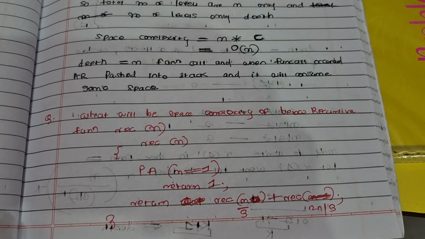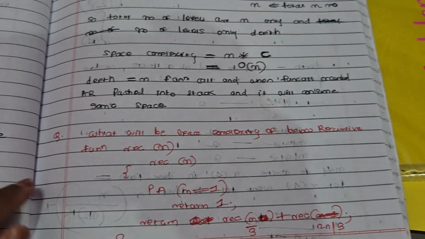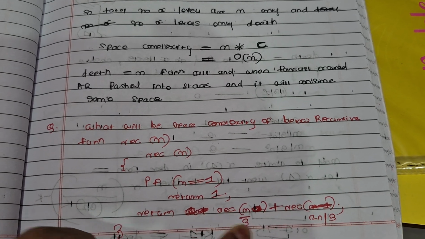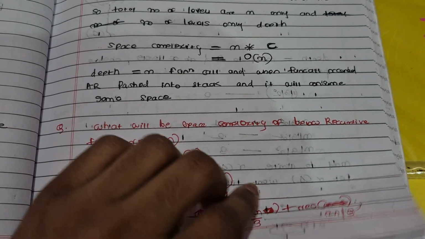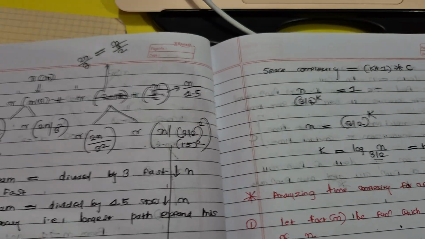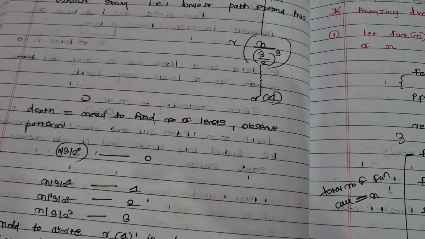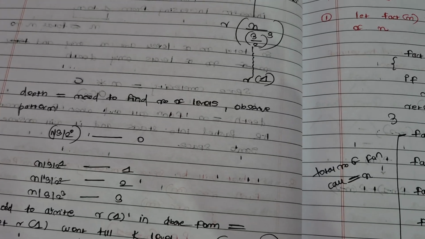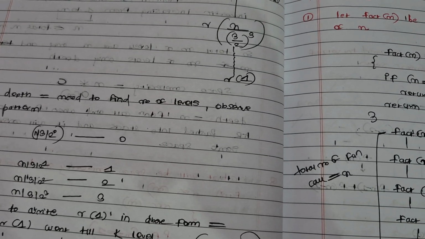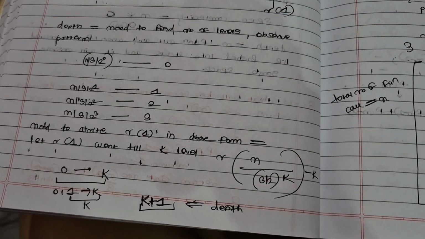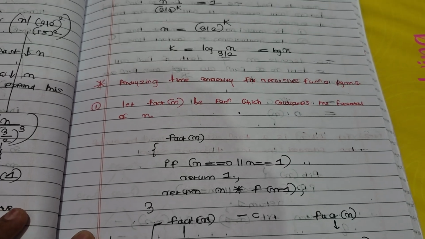Again, this is a different example. Inside the recurrence of n, this again gets called twice, n divided by 3 and n by 3. So this is the pattern: power 0 at level 0, power 1 at first level, second level, third level. So this is the pattern you can observe also.